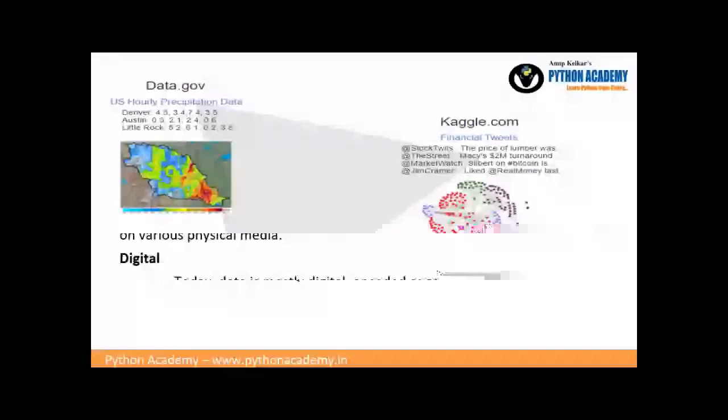Okay. Like the first one which we have shown, data.gov provides thousands of US government data sets. Precipitation data can be used to visualize the rainfall intensity. From that I can identify how much rainfall is going on in a particular region. Kaggle.com, which I also showed, has the Twitter data set, and it allows users to find and publish data sets. The financial tweet data set can show who tweets on similar topics. In that way, some persons may decide which shares will go up or down.